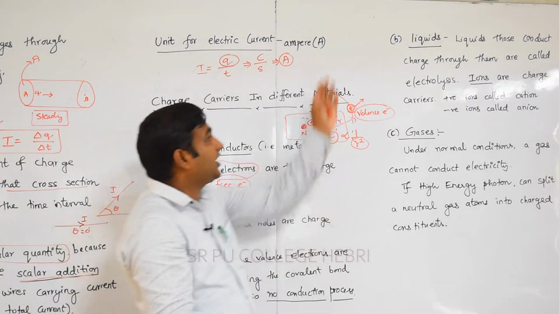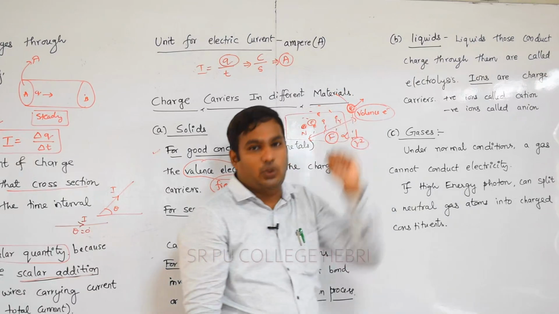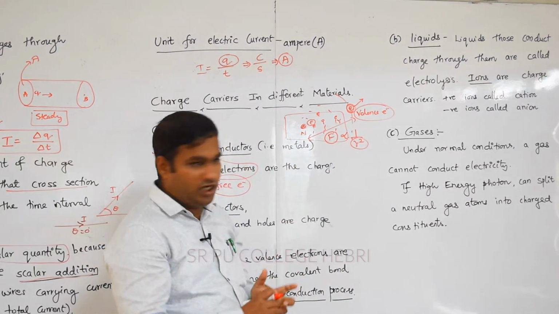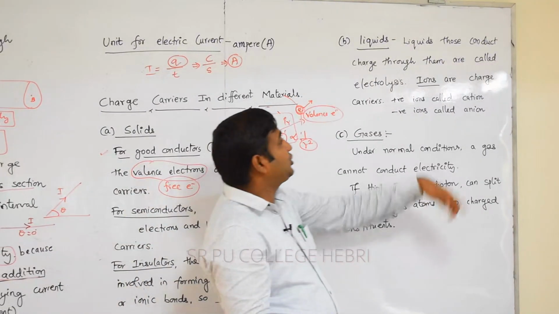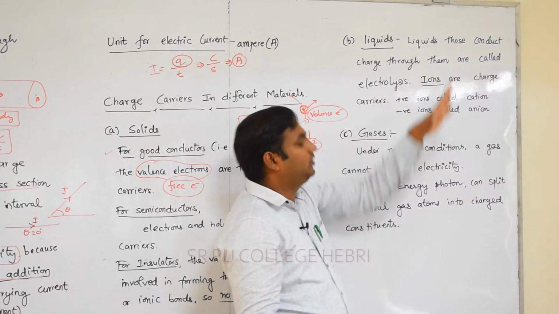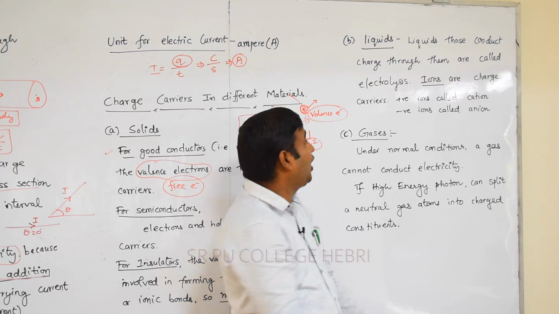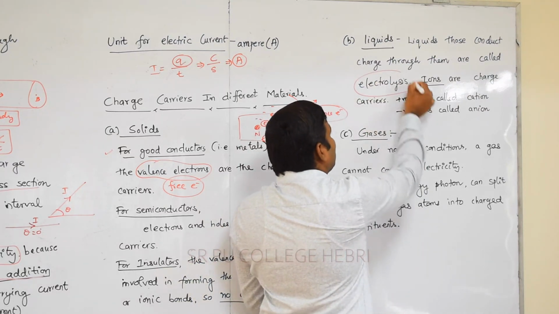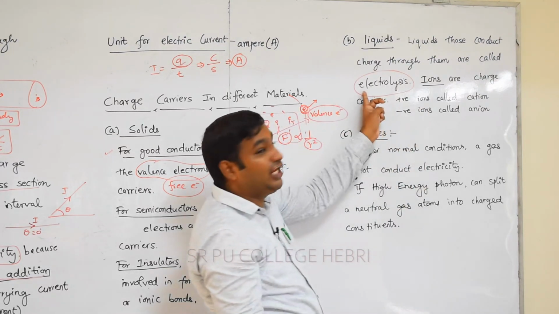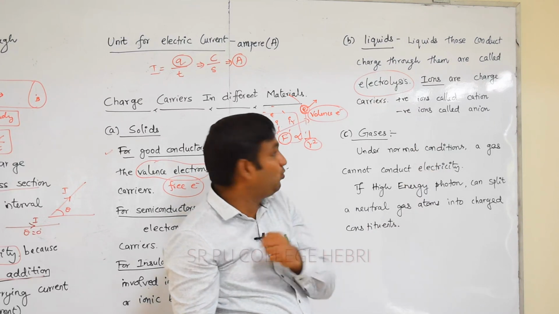Next you have to think about the second category, which we call liquids. Any liquid that conducts charge through it is called an electrolyte or electrolytic solution.